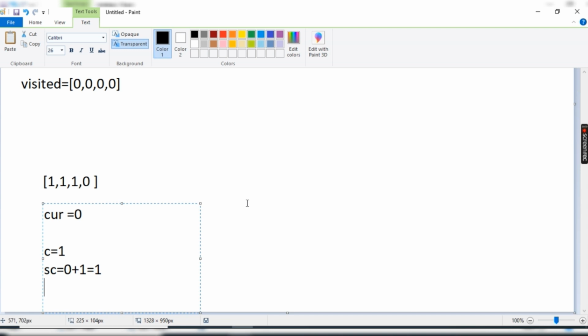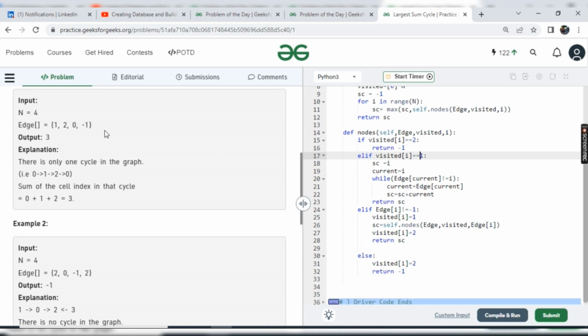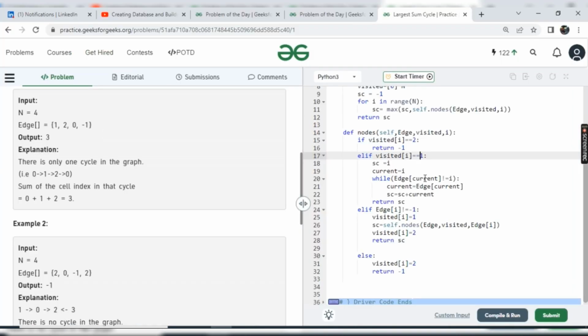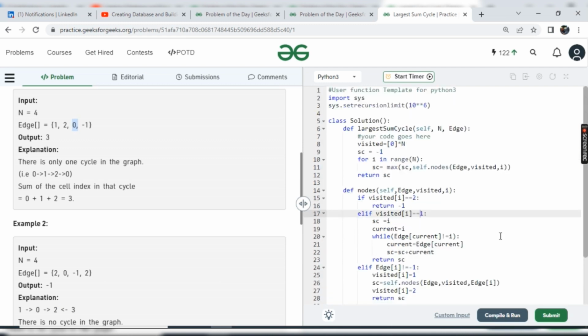Okay, so again we are checking age of current, like age of 1 is 2. Then we put current is equal to 2, and sc is equal to 1 plus 2, which is 3, and now we are checking age of 2, and we are getting 0. So at this point we are just returning sc, which is currently 3. If we return sc as 3, then we get it here. So the maximum of -1 and 3 is nothing but 3, and that's what we get here in return sc, the 3, answer 3.